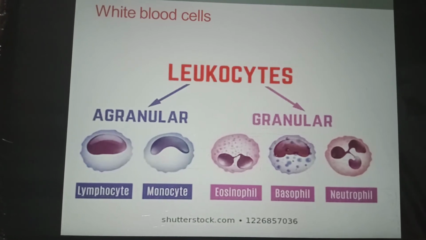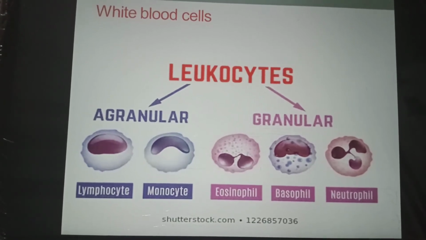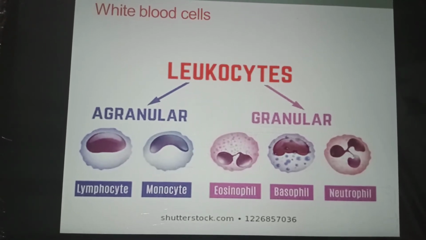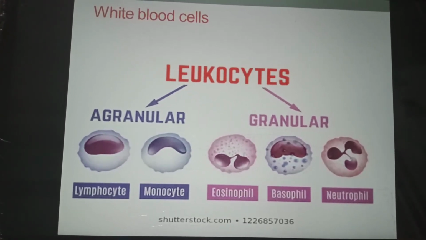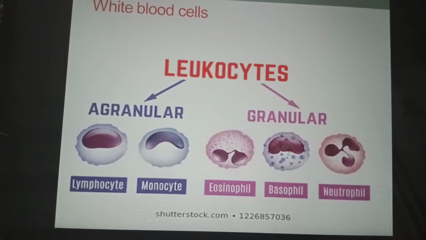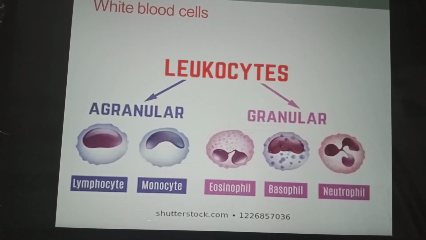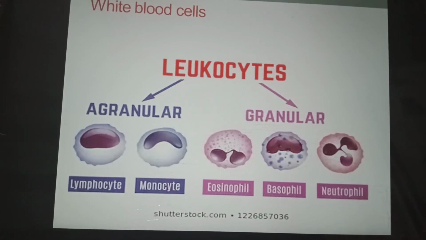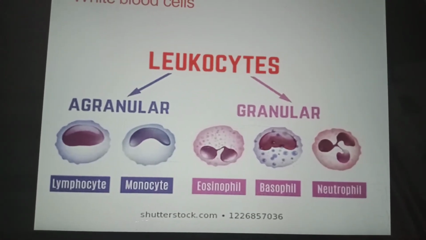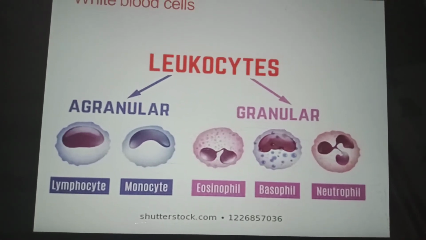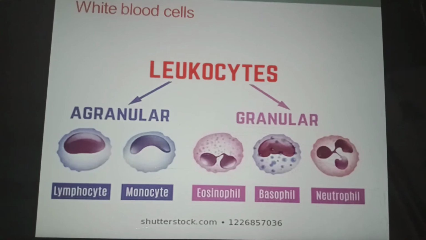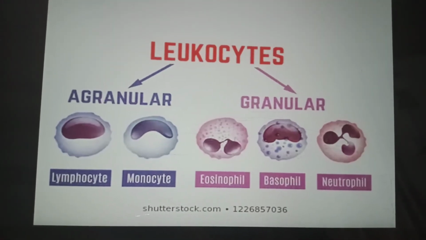There are two main types of white blood cells: granulocytes, which have granular cytoplasm. These include eosinophil, basophil, and neutrophil, while agranulocytes have clear cytoplasm and include lymphocyte and monocyte. First, I will discuss lymphocyte.